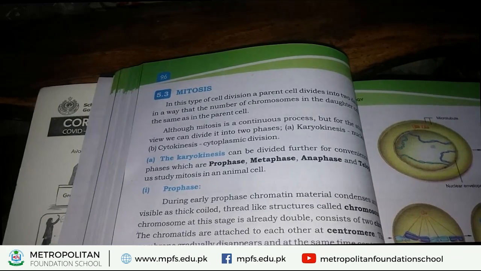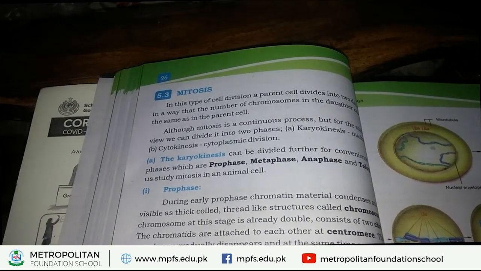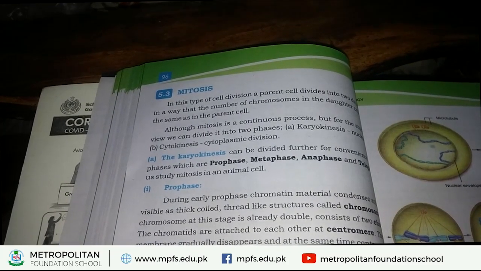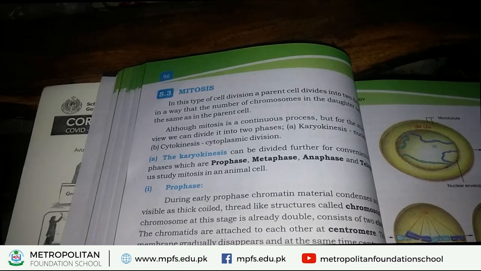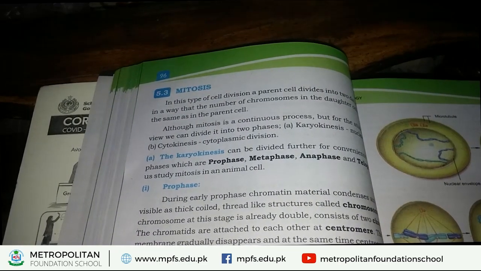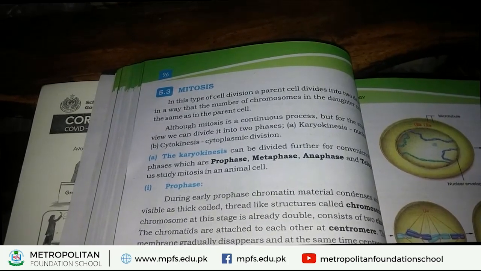So students, I hope you all understand that. What is mitosis? Mitosis is a special type of cell division in which parent cell divides and forms two daughter cells. In these daughter cells, the number of chromosomes is the same as the parent cell.